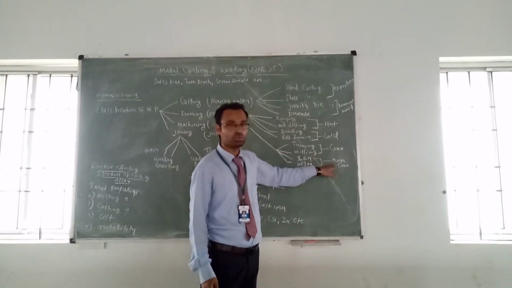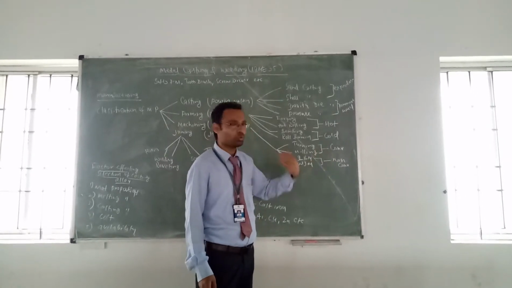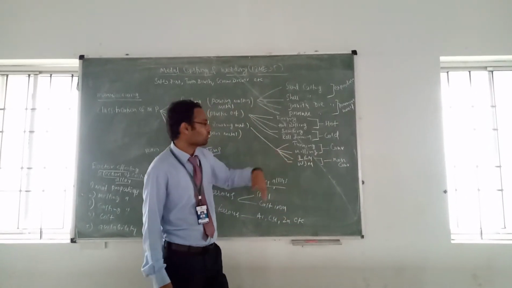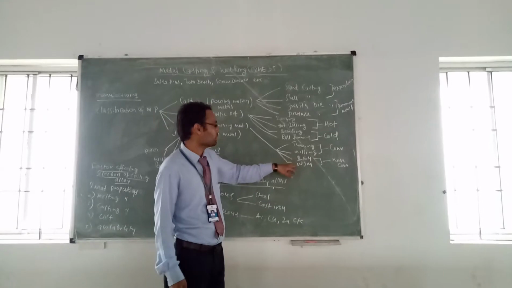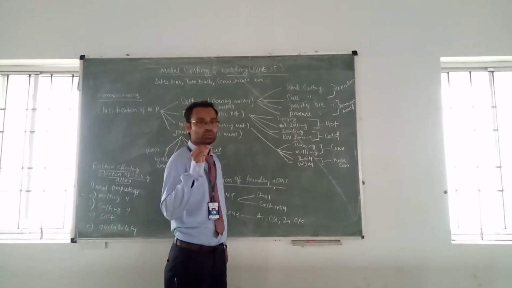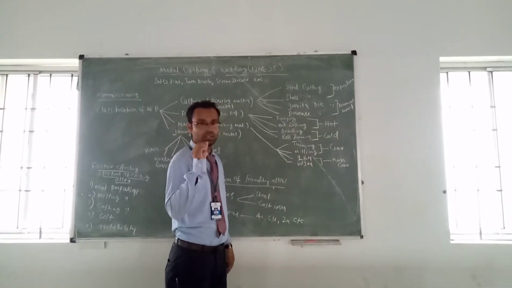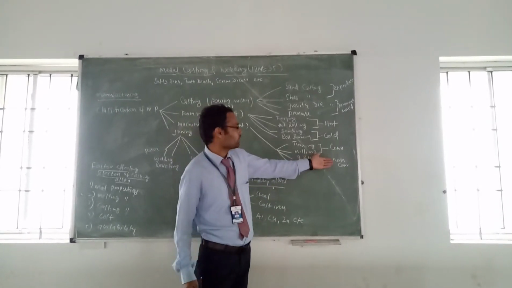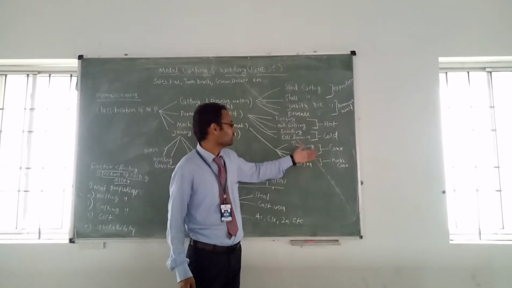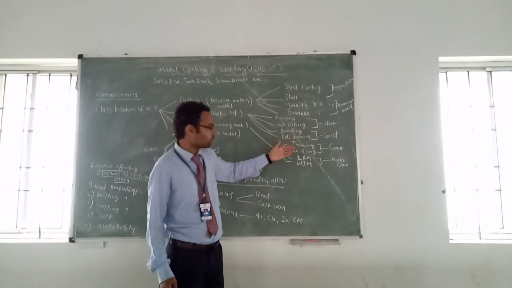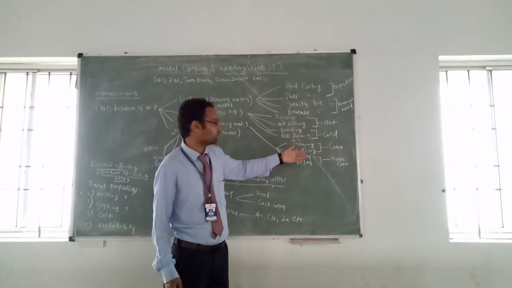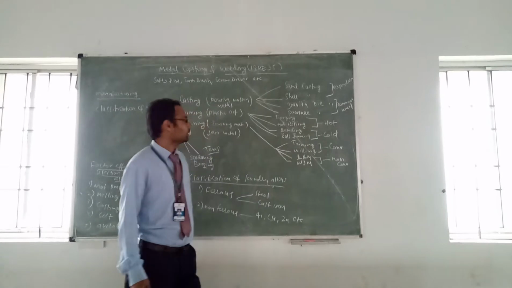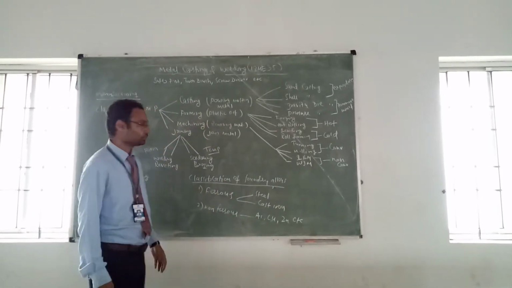Here, without any tool involvement, you form a component; that is called the non-conventional machining process, such as laser beam machining and water jet machining. Here we are using a laser or light on the particular component, making a shape. Such processes are called non-conventional machining processes. The main difference is that here we are using a tool, and here we are not using a tool. Okay, this is about the third one, the machining process.